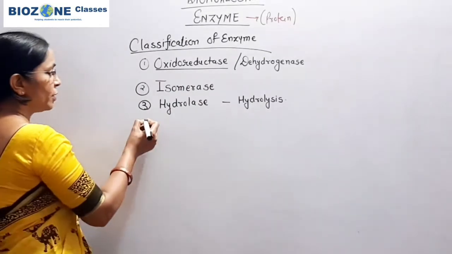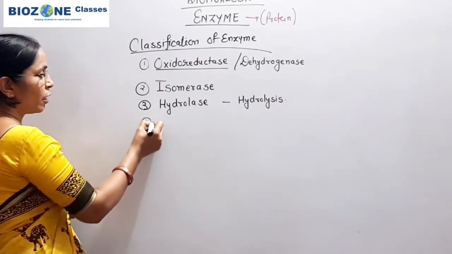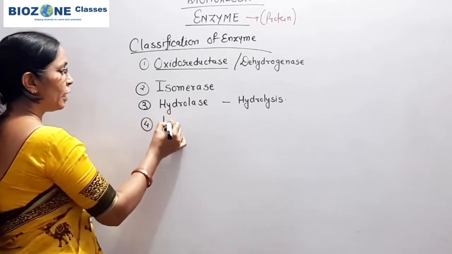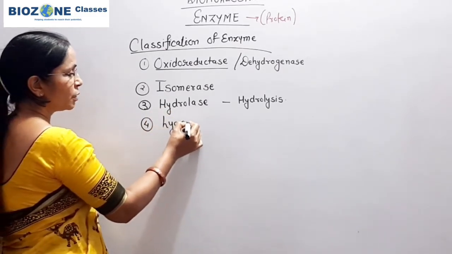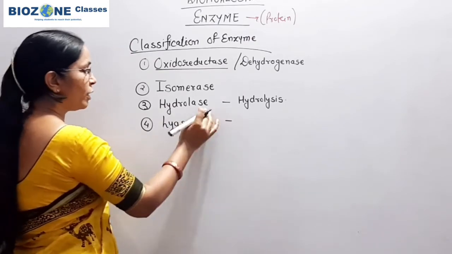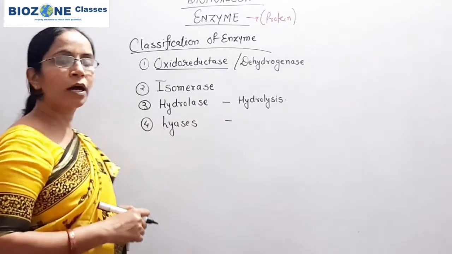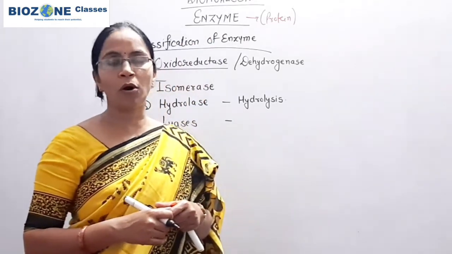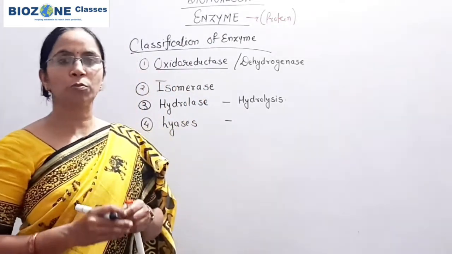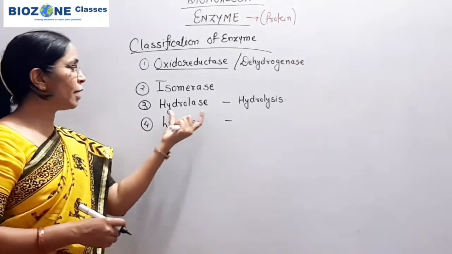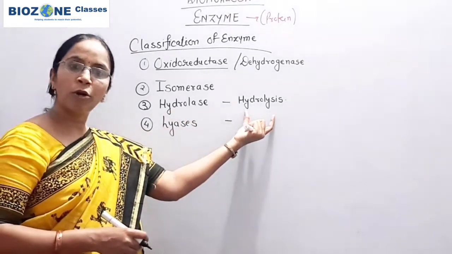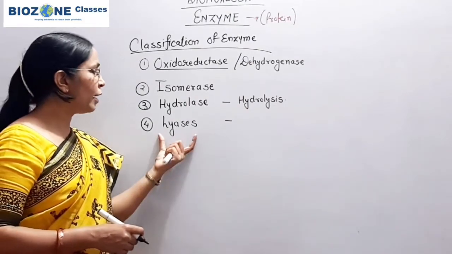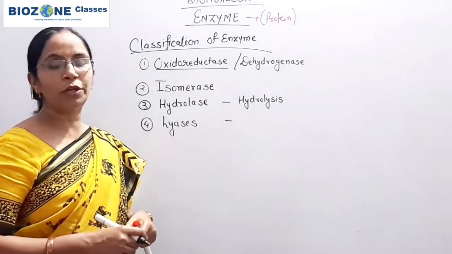Similar to hydrolases, another class of enzyme is present, called lyases. Lyases and hydrolases, remember, are both responsible for breaking down long molecules into small ones. Hydrolases use the water molecule, but lyases never use the water molecule.